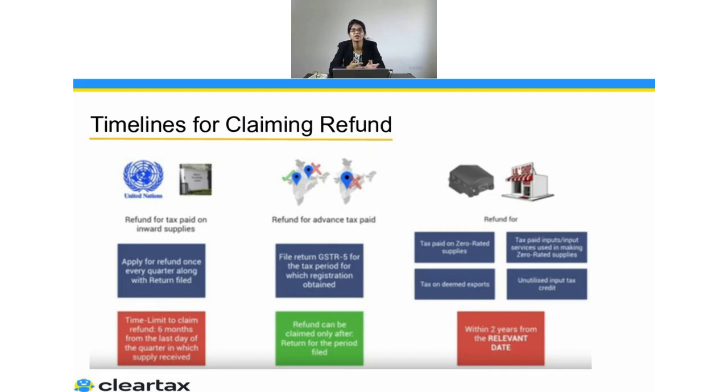We were not at our offices. Our systems were not in place, so we were not able to file the application. What if there was a particular due date and I'm not able to file the application? Whether there is any relaxation in extending this date? So yes, there is. We'll also understand about the relaxation which has been given to us.